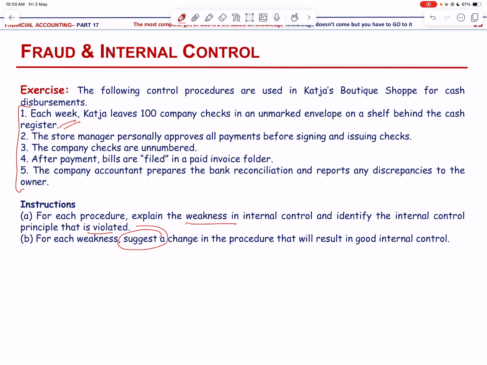In the second case, the weakness is that the approval and payment of bills is done by the same individual. The principle that it violates is segregation of duties, and the store manager should approve bills for payment and the treasurer should sign and issue checks. In the third case, the weakness is unauthorized employees making purchases.